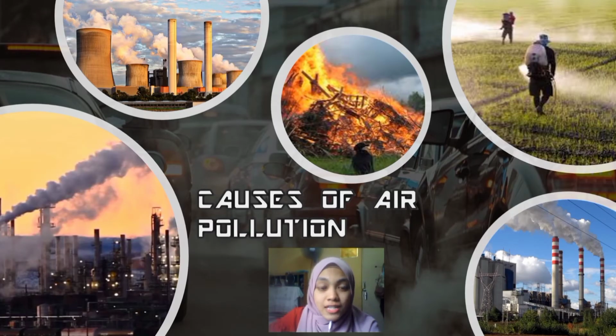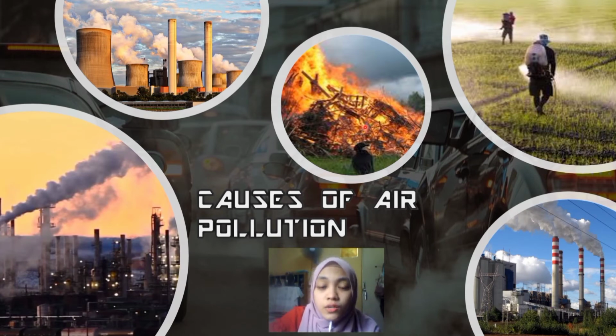So as you can see on the slide, there are a few pictures that show the causes of air pollution. The first, second and third ones are pictures of emissions from industry and factories that release gases into the air from their activity.